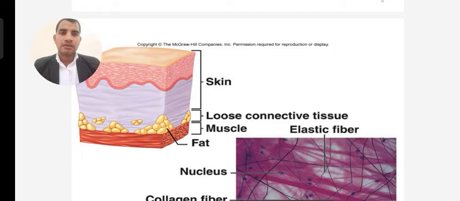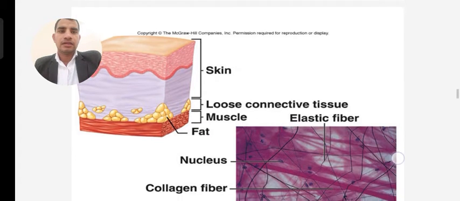Loose connective tissue has a fatty substance.